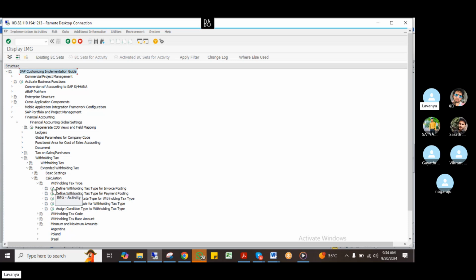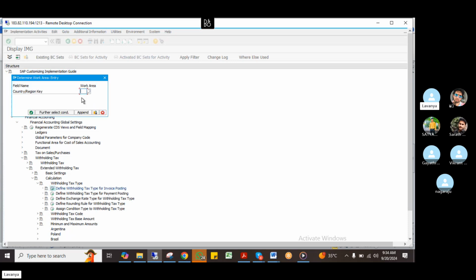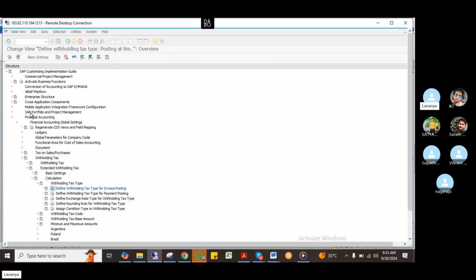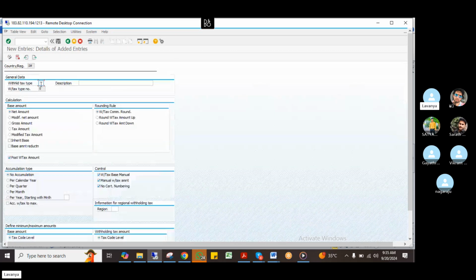So here I'm opening, go and enter India, okay, in India, and come to here, go to new entries, and just mention the withholding tax type. Suppose I mentioned HI, I told you that this is related to invoice postings, withholding tax of invoice posting. See here, the calculation part. When we are doing it, suppose 1 lakh I deducted from the vendor, right? In that scenario, on that gross amount only I'm deducting tax from the vendor, right? So what option? In case some different companies are using different amounts, sometimes they're deducting tax.